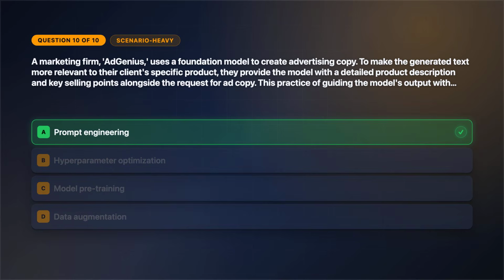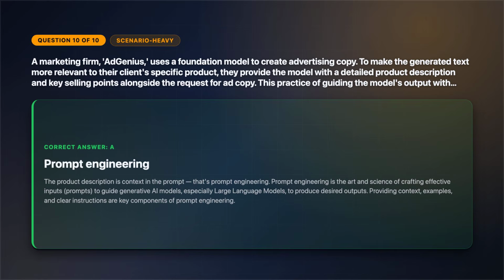The correct answer is option A. The product description is context in the prompt. That's prompt engineering. Prompt engineering is the art and science of crafting effective inputs, prompts, to guide generative AI models, especially large language models, to produce desired outputs. Providing context, examples, and clear instructions are key components of prompt engineering.